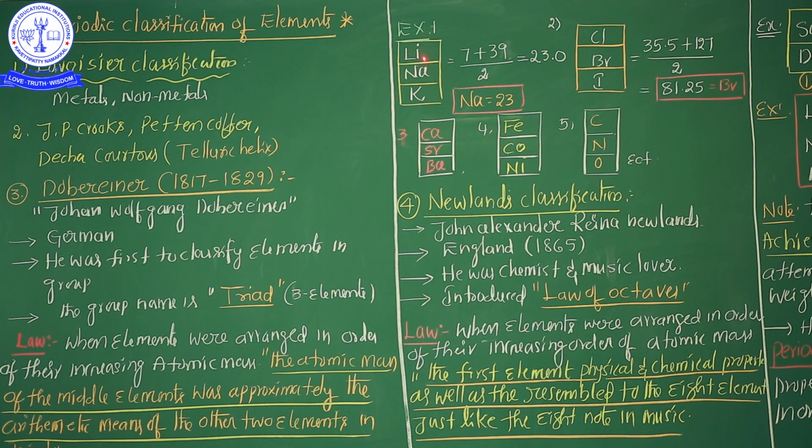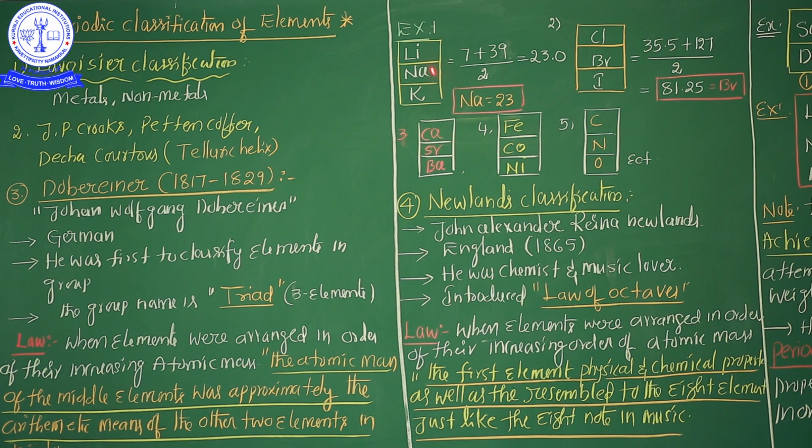In this triad, lithium, sodium, potassium, the atomic mass of the middle element. Which is the middle element here? Sodium is the middle element. So the atomic mass of the middle element was approximately the arithmetic mean of the other two elements. In a triad, the arithmetic mean of the first and third elements is almost equal to the middle element. What is the concept of the Dobereiner triad? In a triad, the arithmetic mean of the first and third elements is almost similar to the middle element. This is the concept of Dobereiner.